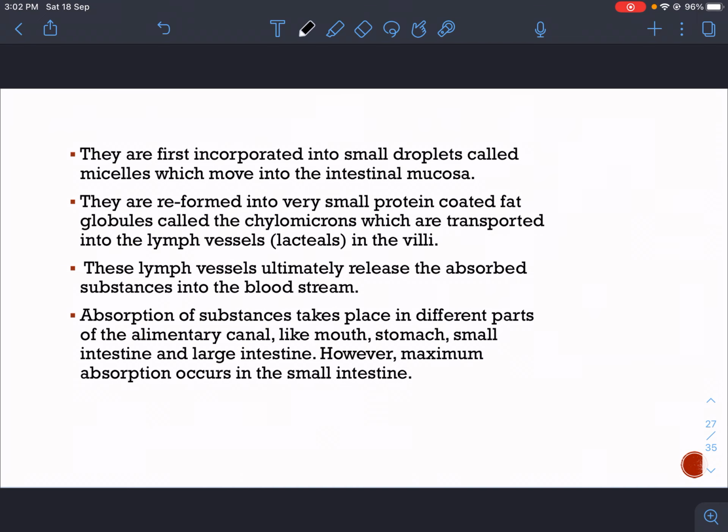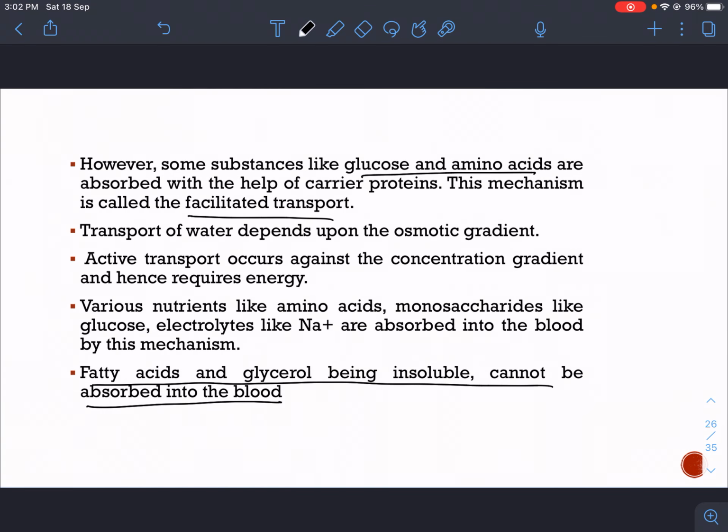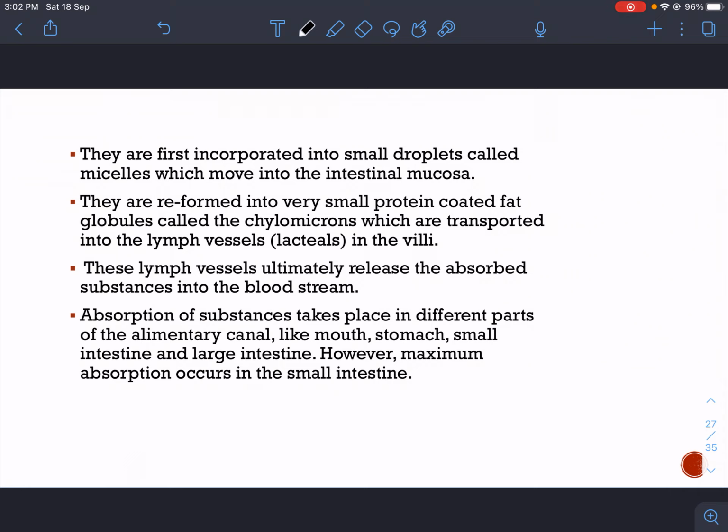They are first incorporated into small droplets known as micelles, which are then moved into the intestinal mucosa. They are then reformed in the intestinal mucosa into very small protein-coated fat globules, which are small balls of fat covered with protein. This structure is called a chylomicron, which is transported into the lymph vessel, the lacteal, in the villi.